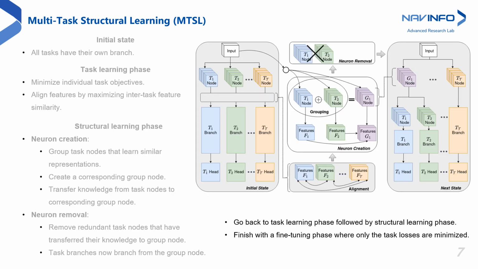After the structural learning phase, MTSL moves back to the task learning phase. After alternating between these phases for a set number of times, MTSL moves to a fine-tuning phase where only the task losses are minimized.